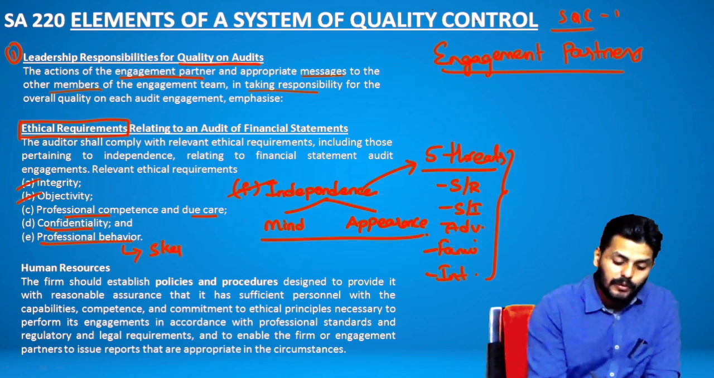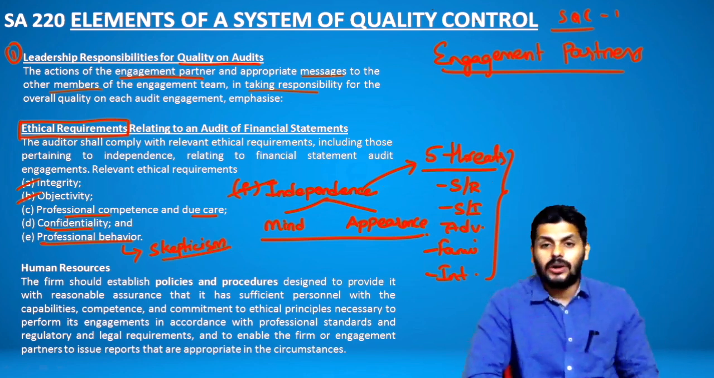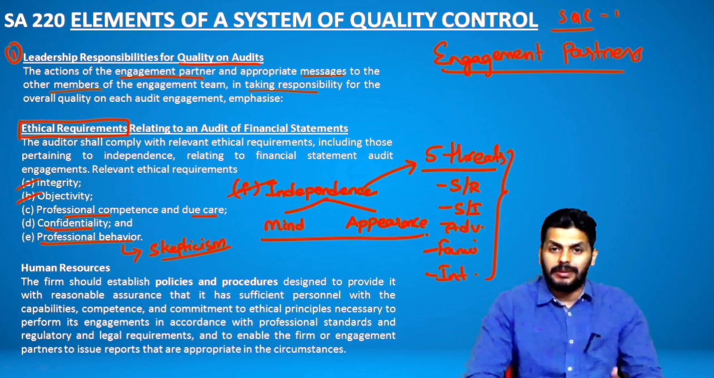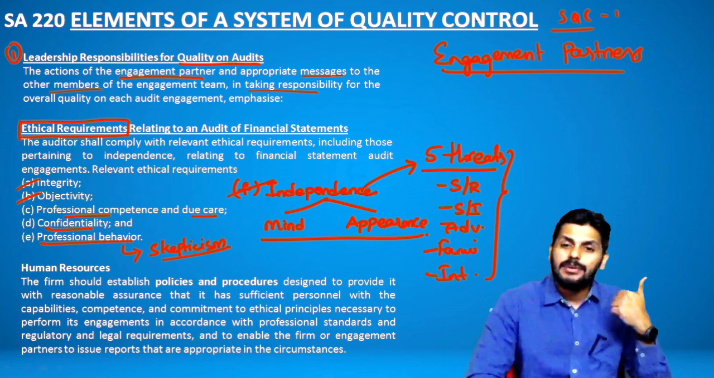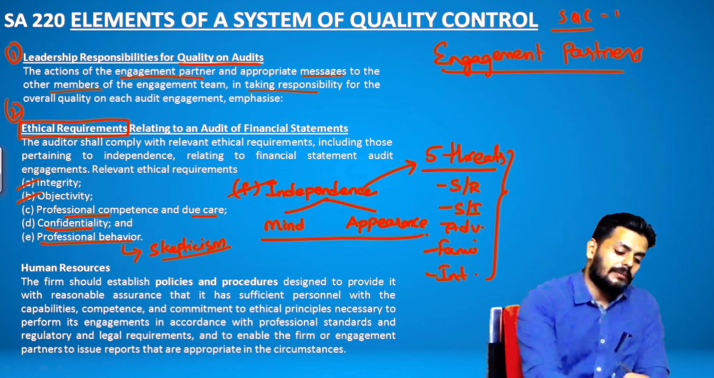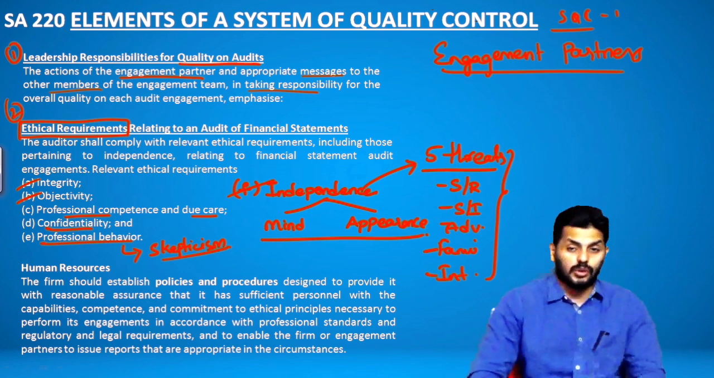Integrity, objectivity, independence, competence and due care, confidentiality, and the most important point is professional behavior, where you have to maintain professional skepticism, which is an undeniable fact. And what is professional skepticism? It is an attitude of 2 things: maintaining a questioning mind and being alert to conditions. So 6 ethical requirements as part of quality control aspect number 2.